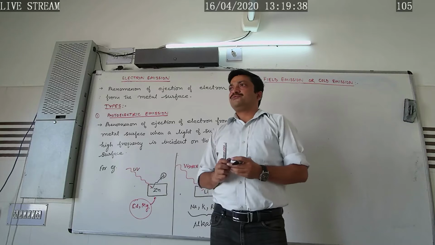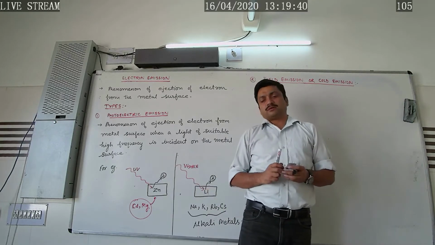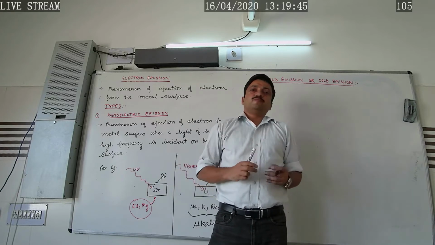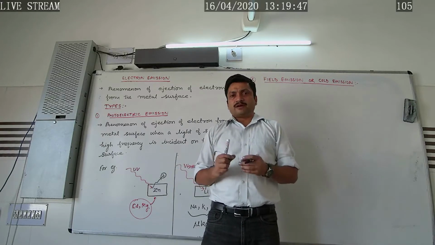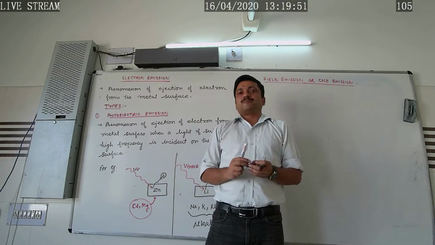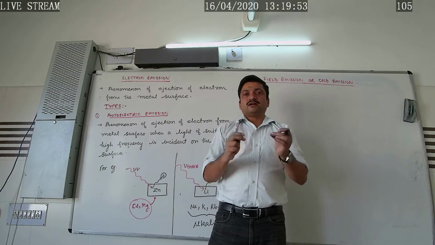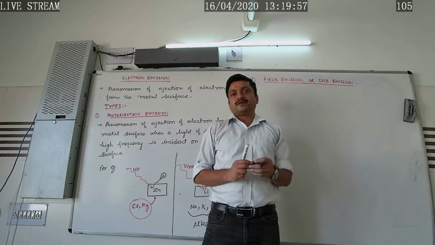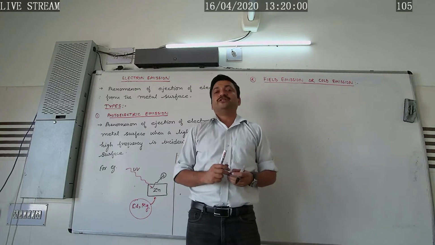In our daily life, you have seen the spark plug of the motorcycle. In the spark plug, the electrons are ejected from the metal surface due to this phenomenon. That is what we call field emission.